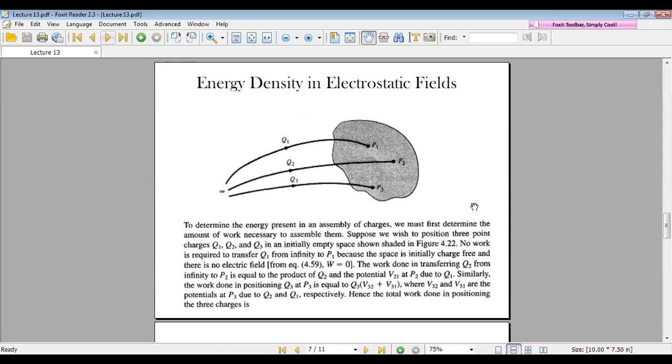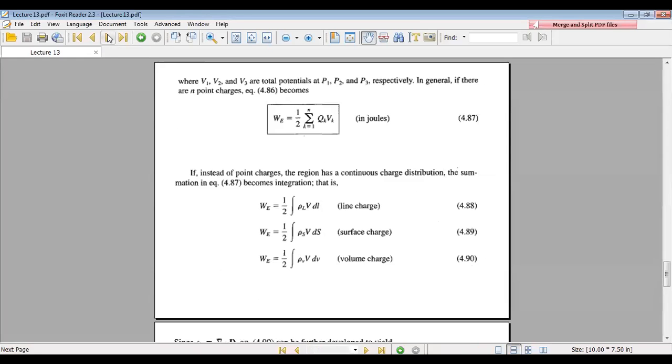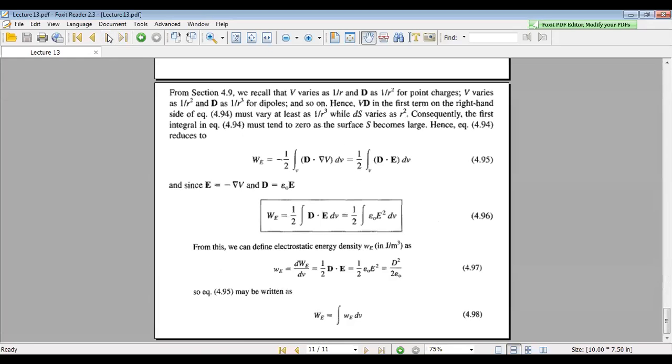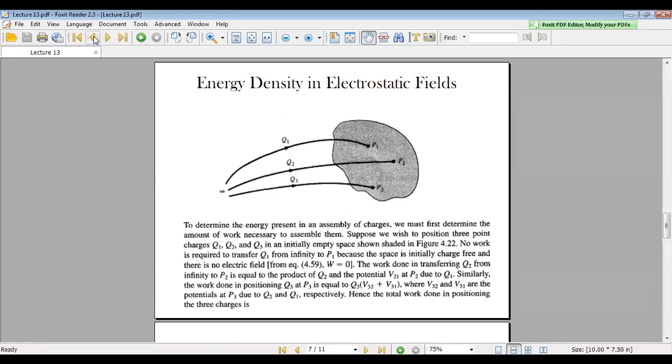Next, coming to the energy density in electrostatic field. It is also a lengthy derivation. It is not completed in 5 or 10 minutes; it is going to take almost 30 minutes. So we can discuss it in the next class.